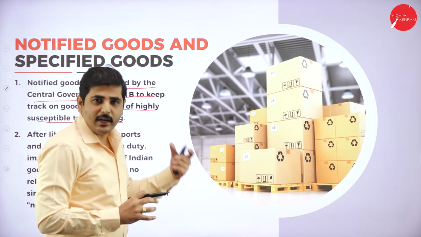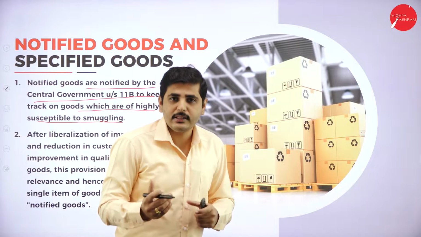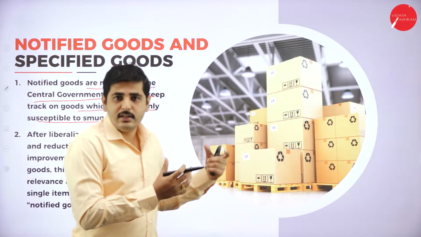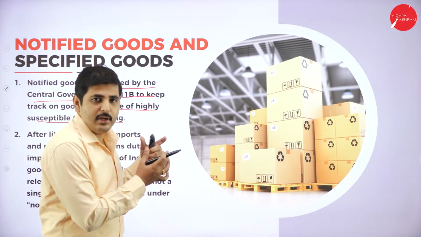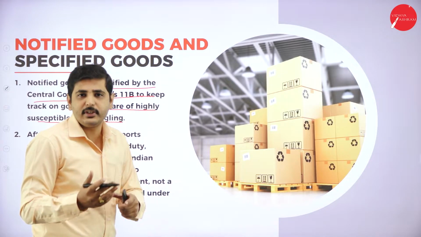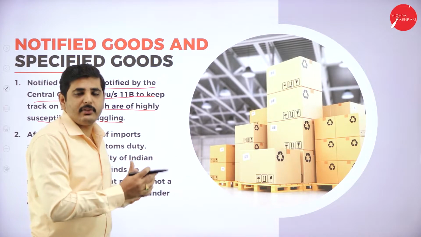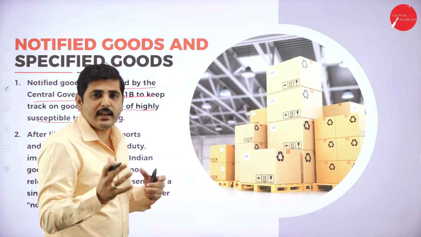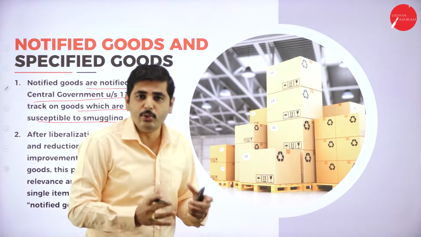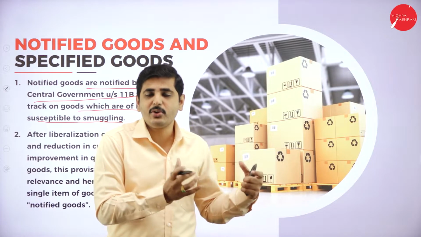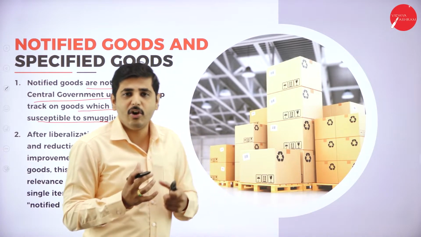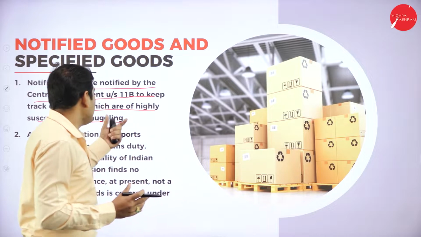Usually the smuggling is more in these goods compared to other goods, for example by passengers who travel from one part of the country to another part, or where we send products from one part of the country to another country. There the smuggling is very huge in these goods. That's why, in order to avoid smuggling, the government has notified some goods.